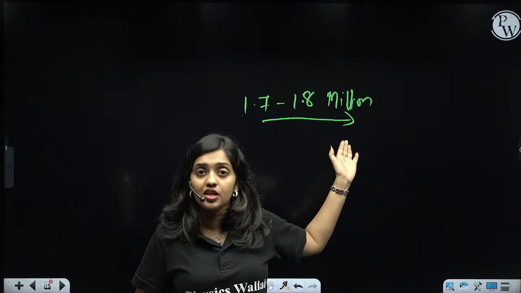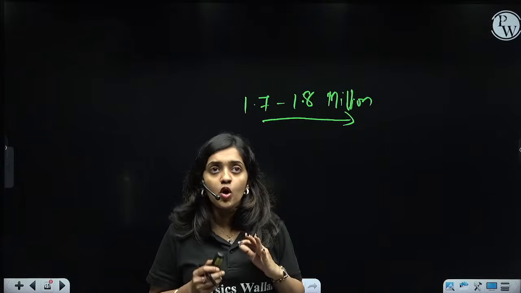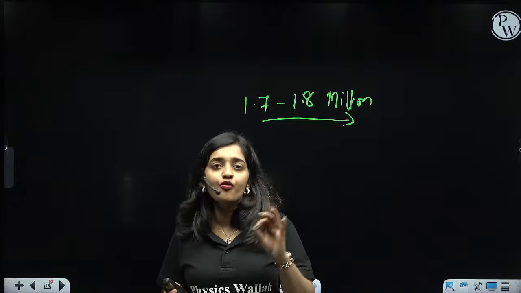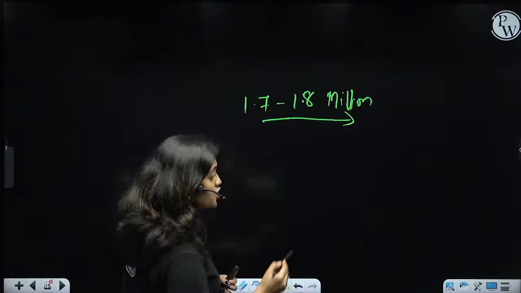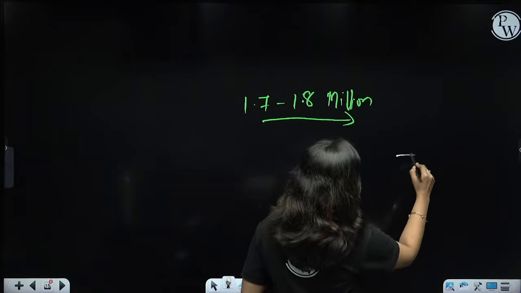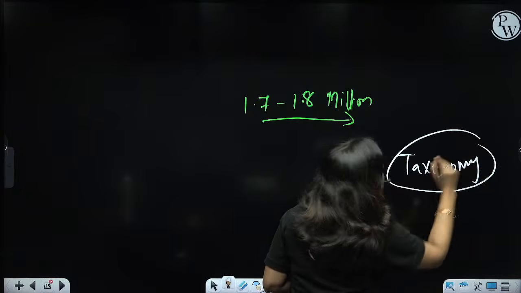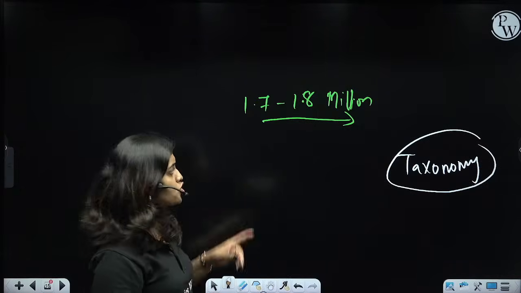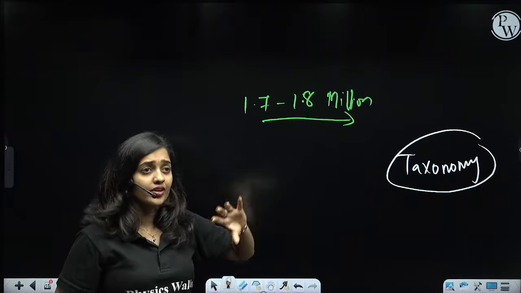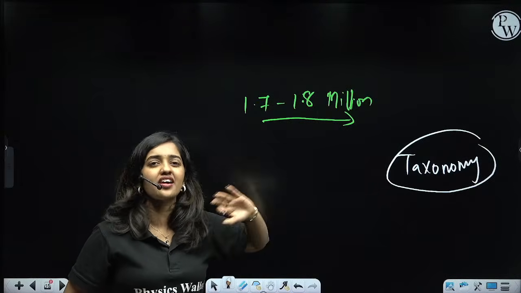This many discovered animals, 1.7 to 1.8 million species. So to make the study a little easier, we have one branch of science known as taxonomy. Learning about the discovered organisms is mandatory, but without any proper classification of these organisms, without arranging them into particular groups, we can't study them.